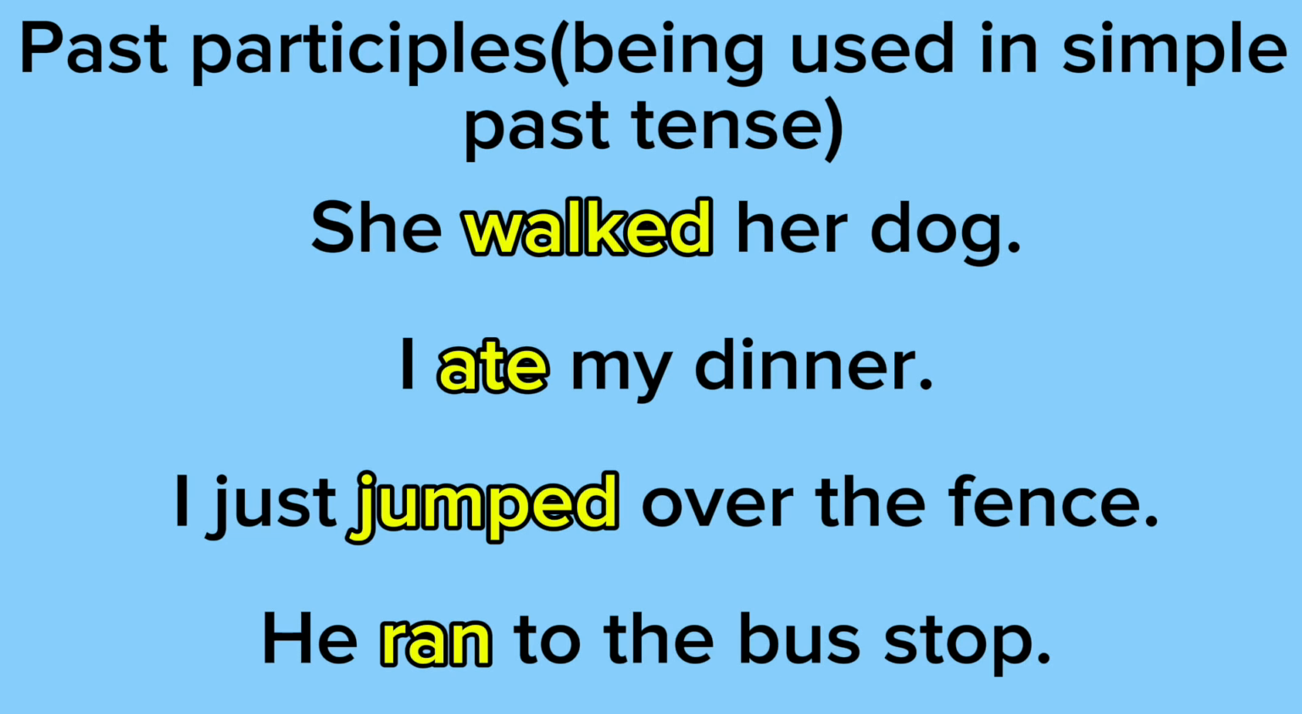Example 3 says I just jumped over the fence. As you can see, the past participle jumped is a regular verb. It ends in ed. Our fourth example says he ran to the bus stop. Ran is a past participle and it's also an irregular verb. It doesn't end in ed. And as you can see, all of these actions started in the past and ended in the past.